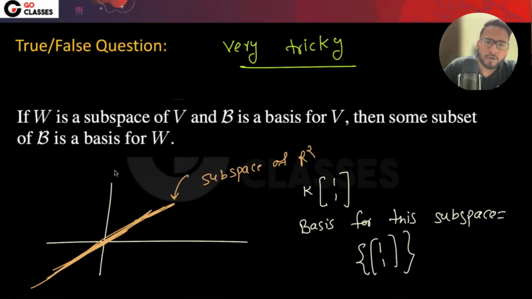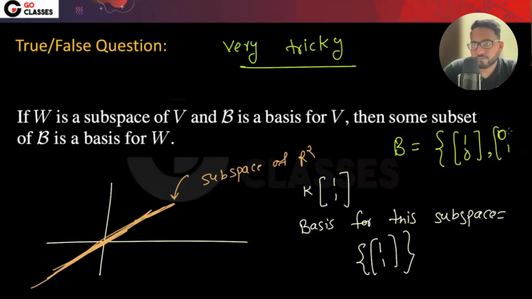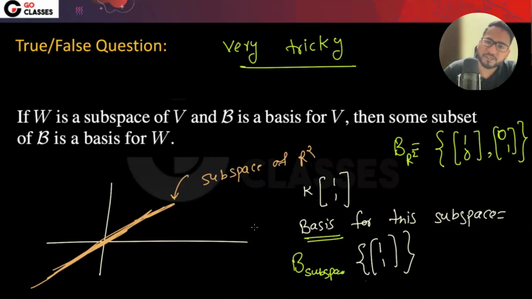Now let's just talk about any random basis. Let B be some basis for R2. This could be the standard basis also. This is the basis for the subspace, and this is the basis for R2. Tell me, is this basis a subset? What do you think?